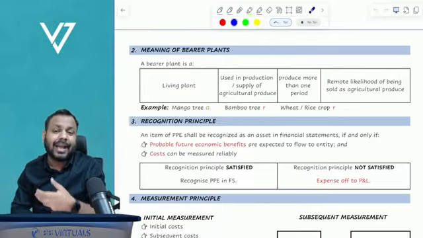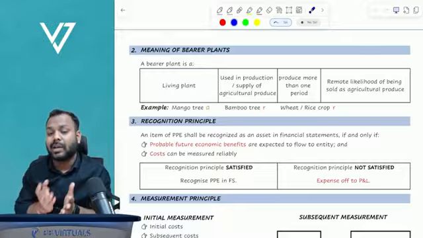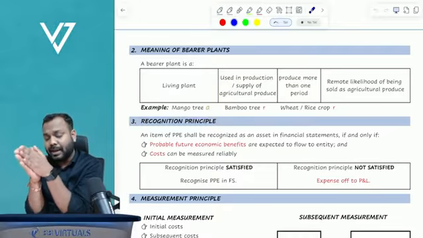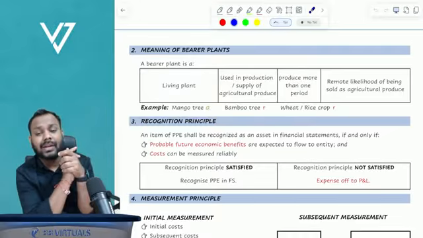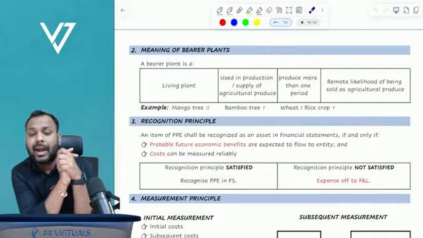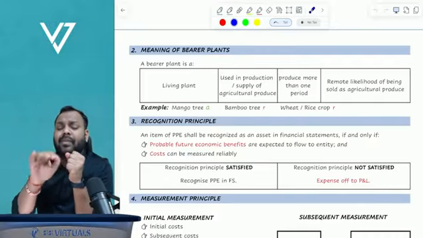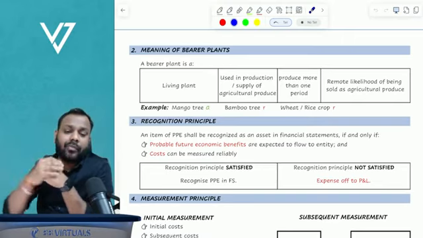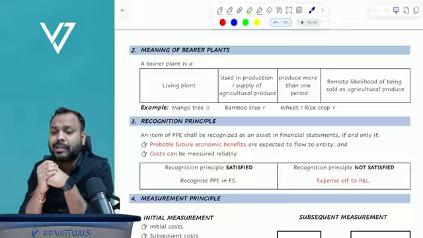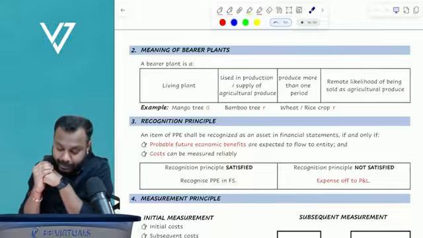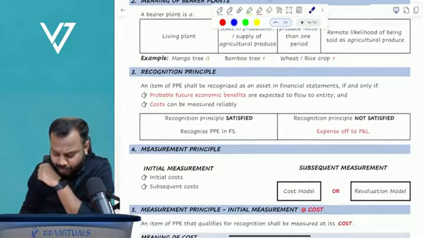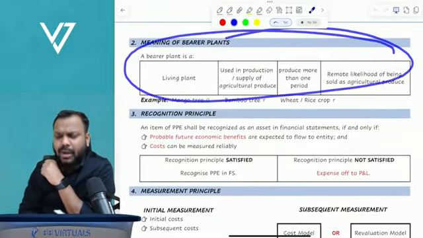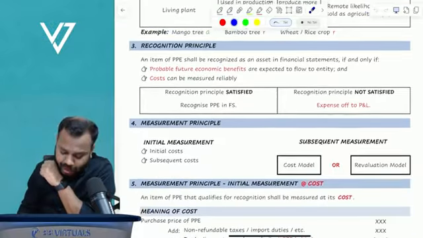So trees like mango tree, guava tree, all these are called bearer plants, and they are covered in the scope of IAS 16 on property, plant and equipment. Any living plant other than bearer plant is covered as part of biological assets in the scope of IAS 41 agriculture standard. Now, this is a very theoretical point from an exam perspective.